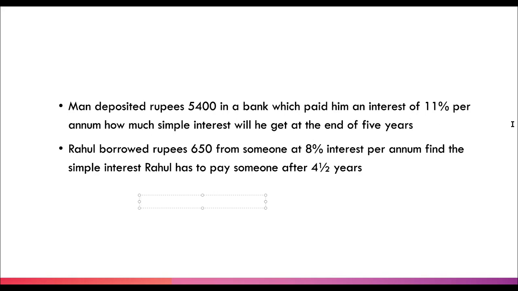Okay, so a man deposited rupees 5,400 in the bank, which paid him an interest of 11%. So how much simple interest will he get at the end of 5 years? So what I can get here is that our principal is 5,400.